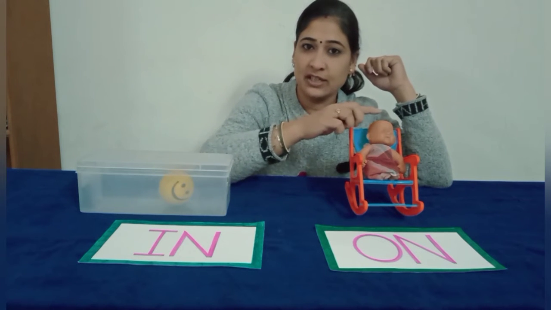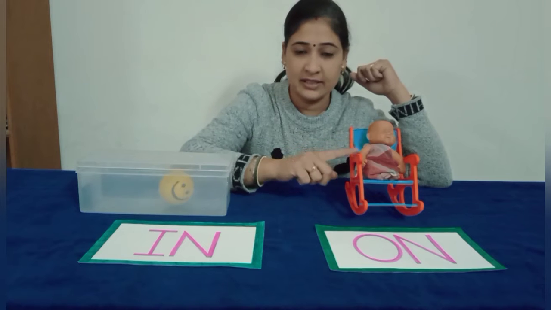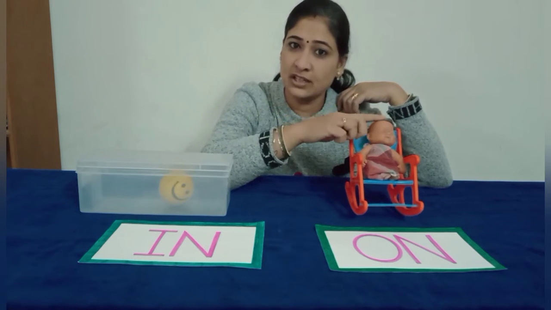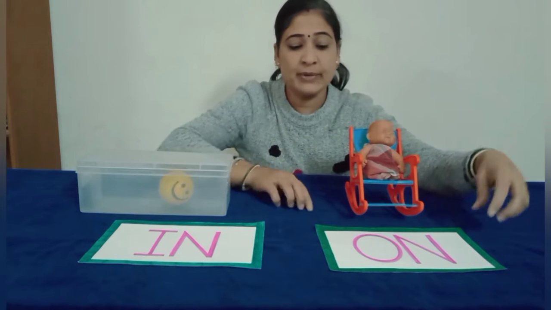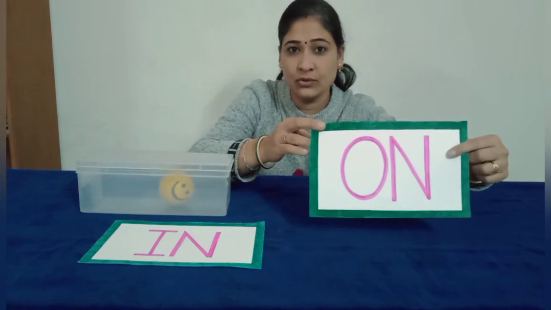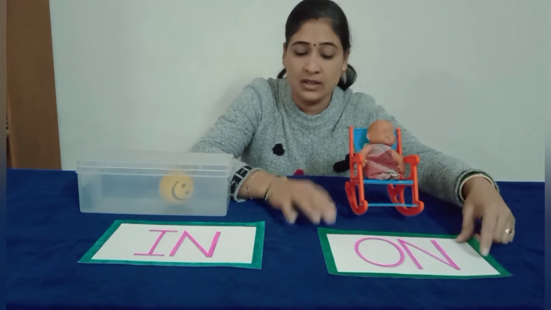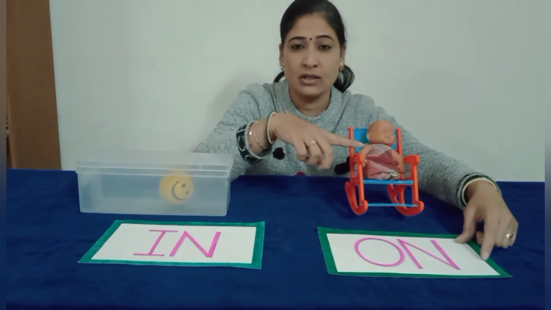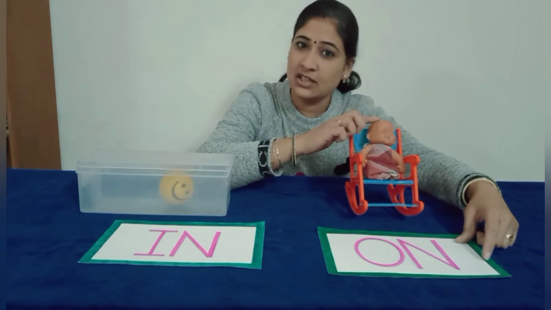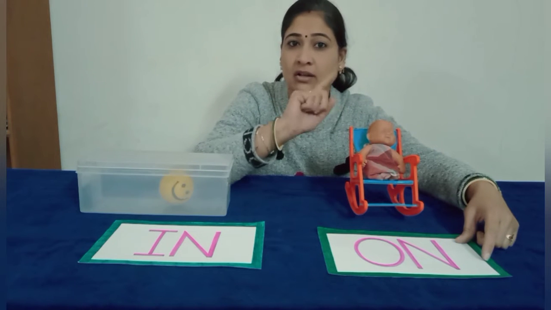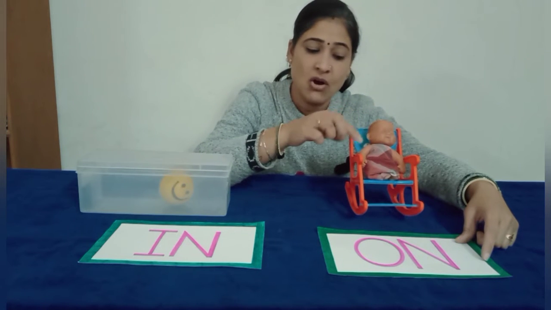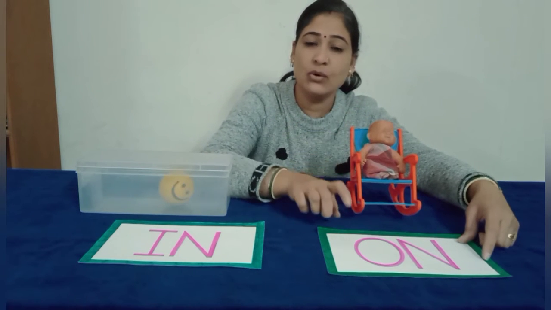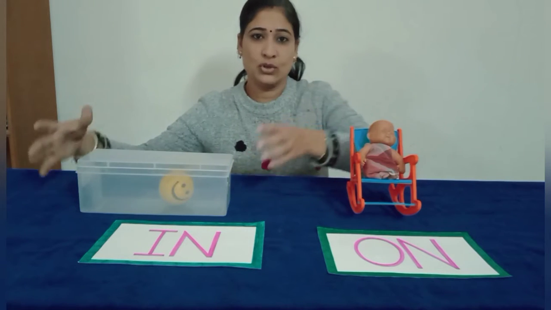You can see a chair and a baby sitting on the chair. Baby कहाँ है? chair के ऊपर बैठा है. So we use the preposition word on. The baby is on the chair. Baby कहाँ है? chair के ऊपर. So we use the word on, when an object is on the other thing. जब कोई object किसी चीज के ऊपर है तो हम कौन सा word use करते हैं? On.